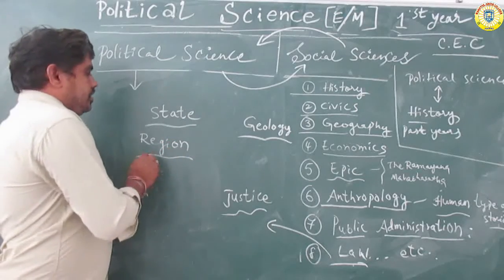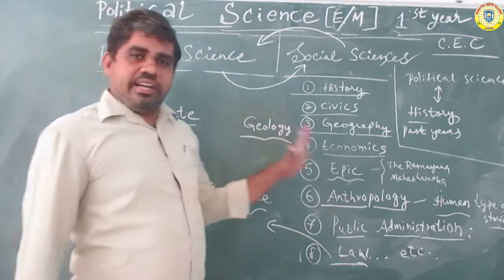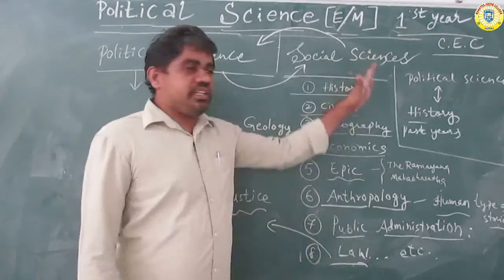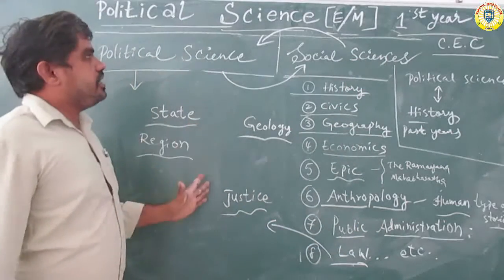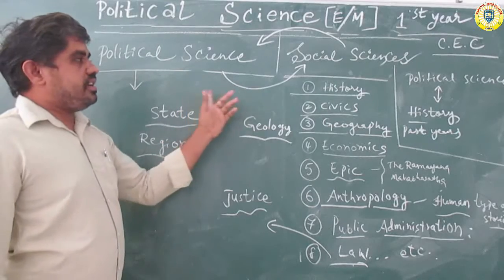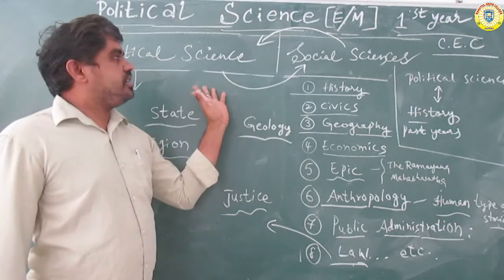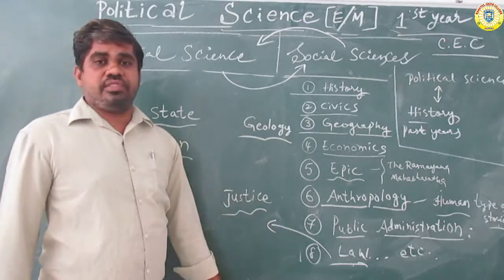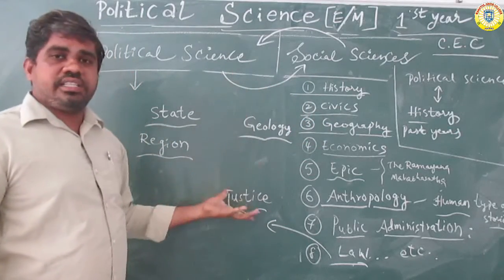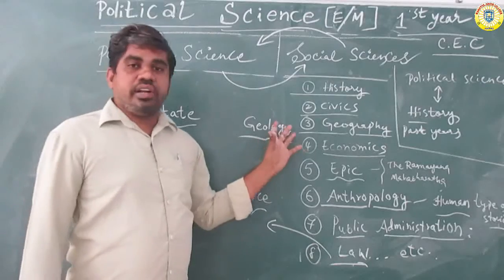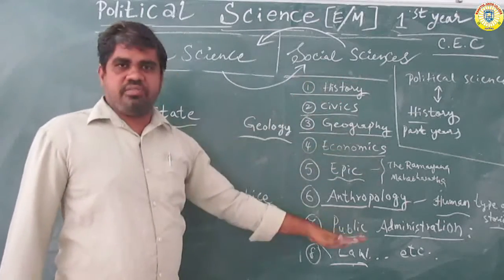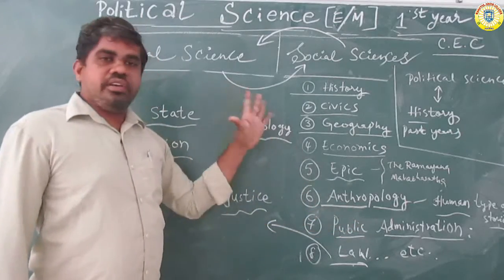Okay, here it is clear: political science, social sciences and political science. What is the relation between political science and social sciences? Last time the conclusion was there. What is the meaning of political science? How do you understand social sciences in this subject? Okay, next.